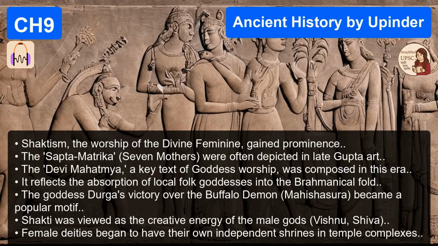Okay, let's link this to a mains question. I remember one from 2015, GS1, it was a strange one, about Mesolithic rock-cut architecture, comparable to modern painting. A very tricky question. It asked you to compare Mesolithic, basically Stone Age cave art, to modern painting. But implicitly, it's a question about the evolution of the artistic tradition in India. You can't answer that without talking about the journey. So you have to trace the lineage. You have to build the bridge.